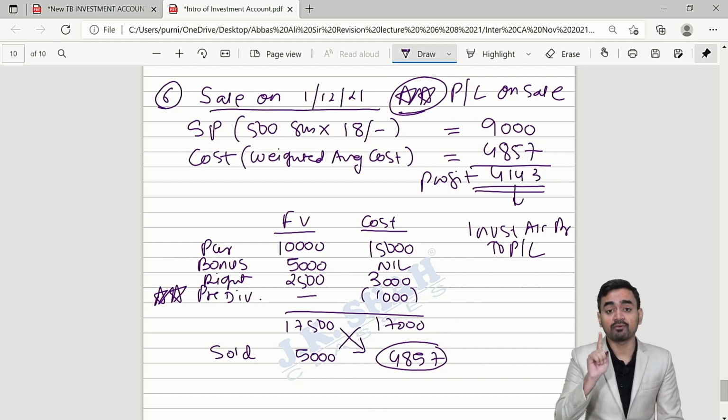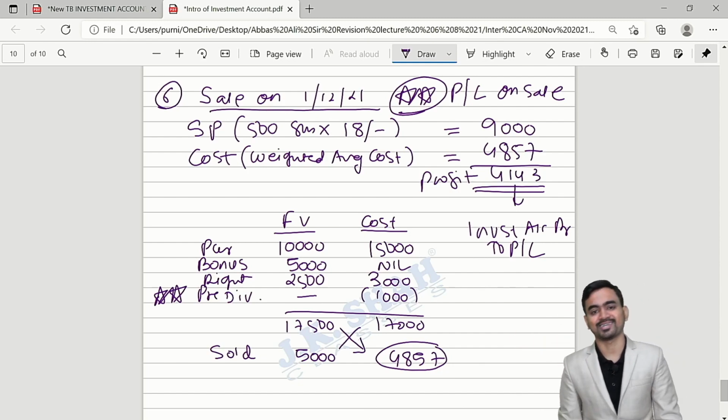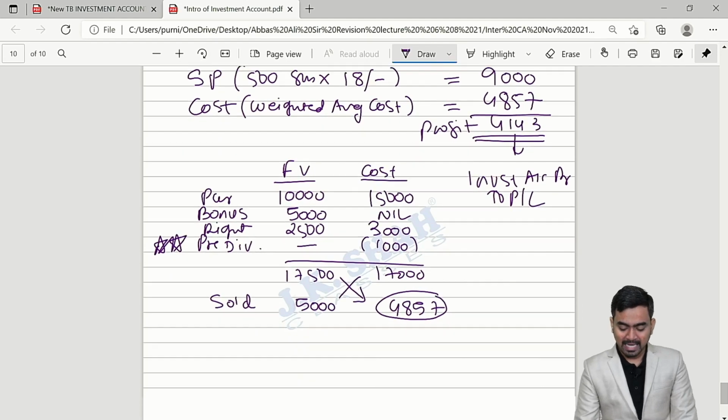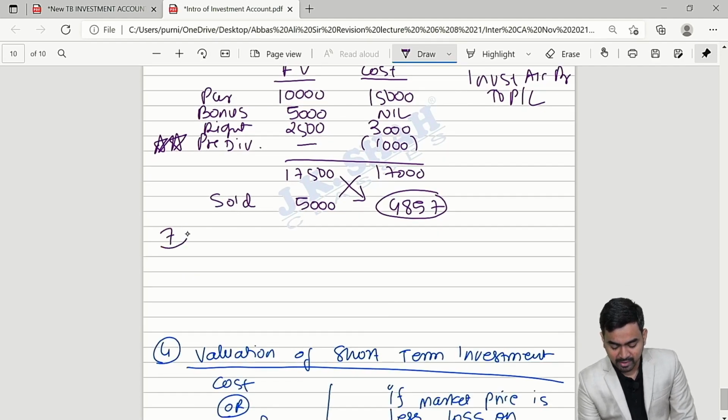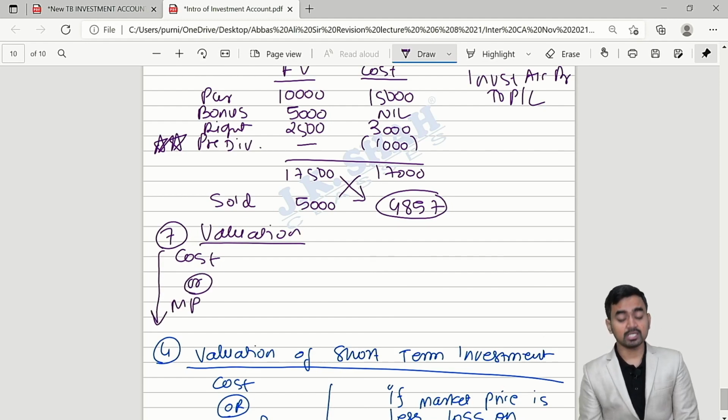But if specific information is given, follow first in first out. Is it clear? Okay. Now the last point, 7th, valuation. My dear students, always it should be valued at cost or market price, whichever is lower.